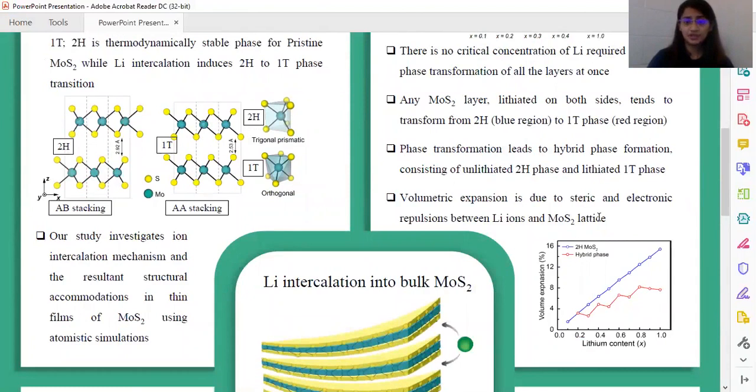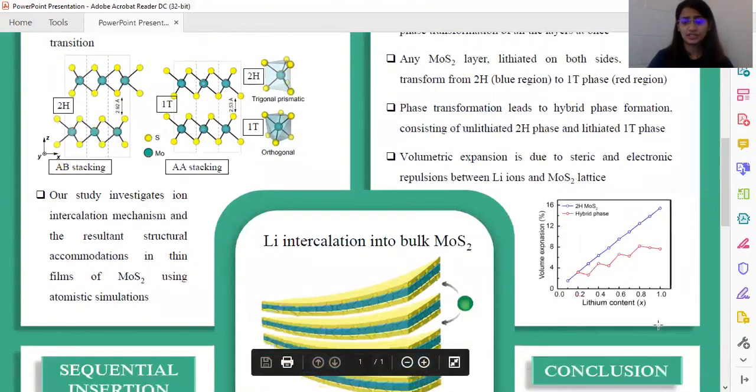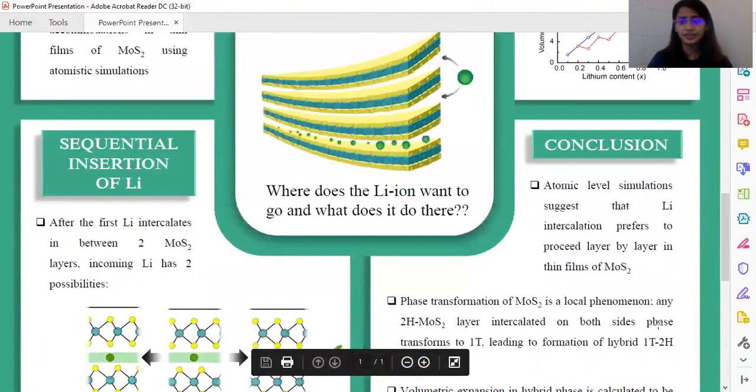The hybrid phase volumetric expansion is actually much closer to the experimental values, which gives further confidence that our proposed theory that a hybrid phase is forming is true.